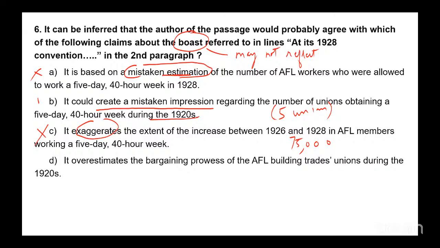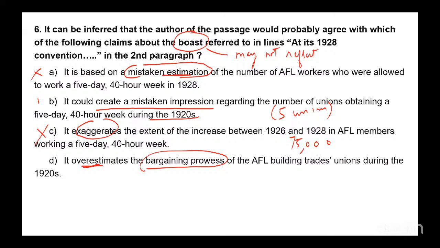Again, that boast is not overestimating the bargaining prowess, right? Maybe, if that number was really reflective of widespread adoption, we could have said it's because of their bargaining prowess, or maybe because companies thought there was no real bargaining required.